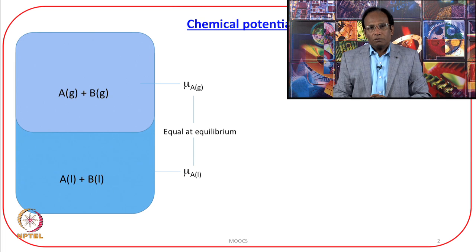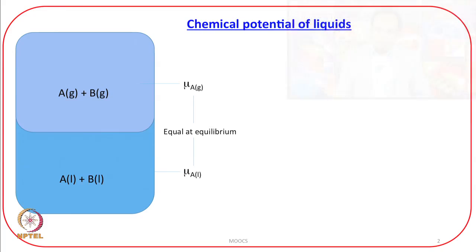Whenever there is an equilibrium between the different phases of the same substance, remember the word equilibrium, if there is an equilibrium, then the chemical potential in each phase of that substance will be the same. And we will make use of that fact in this discussion.